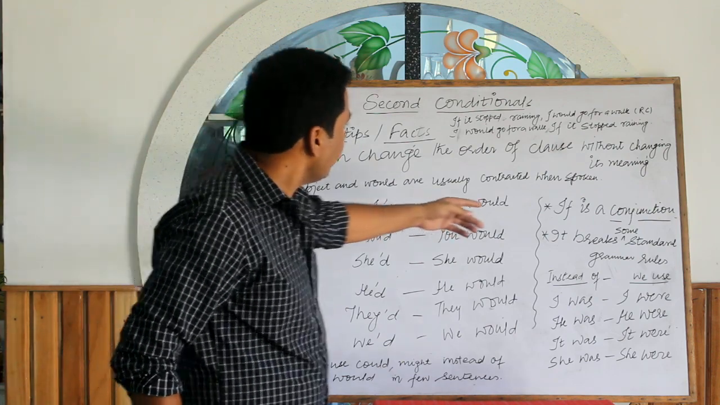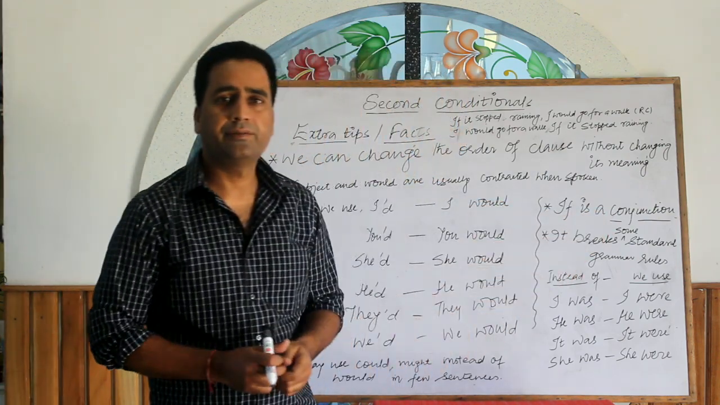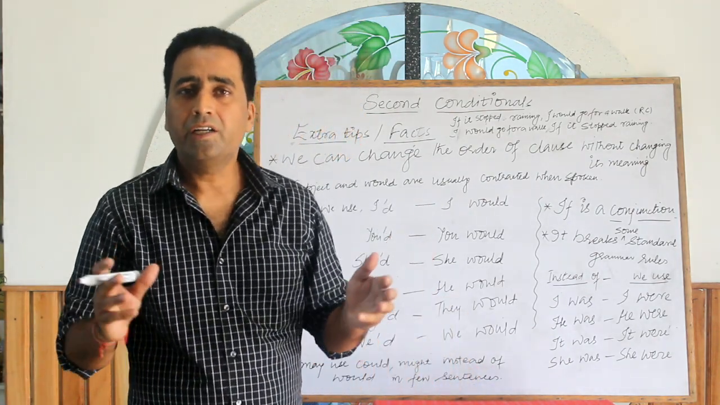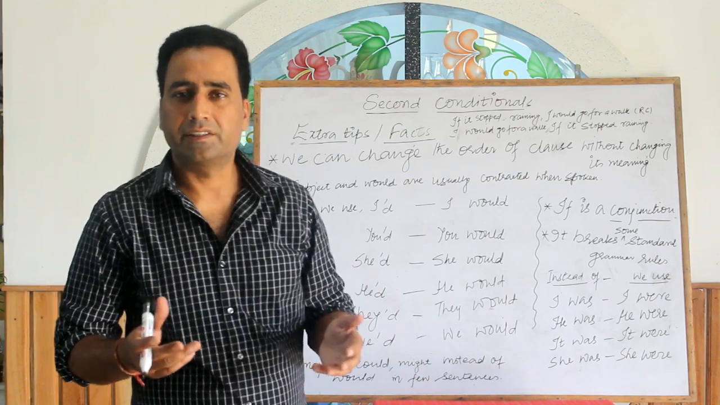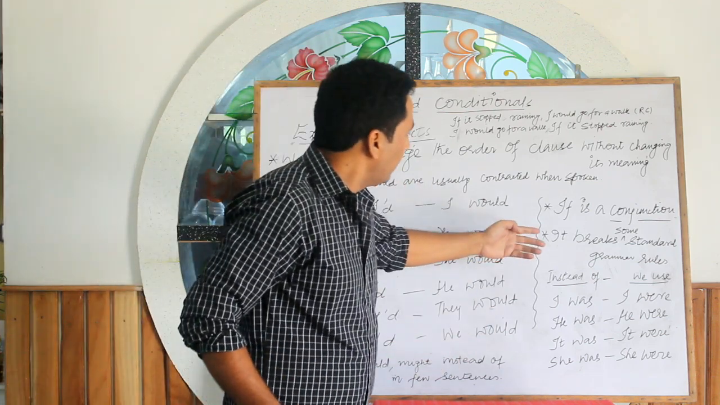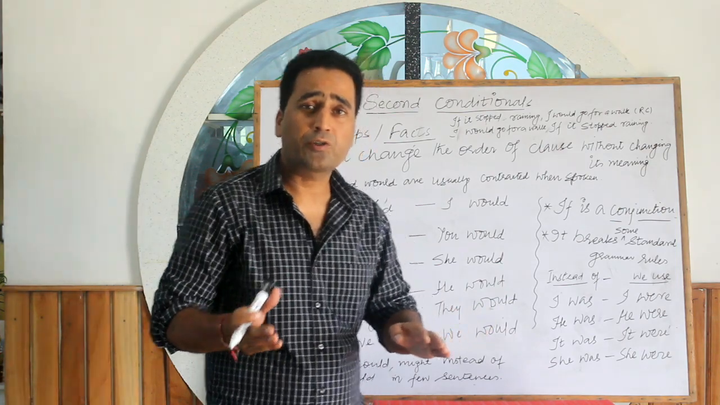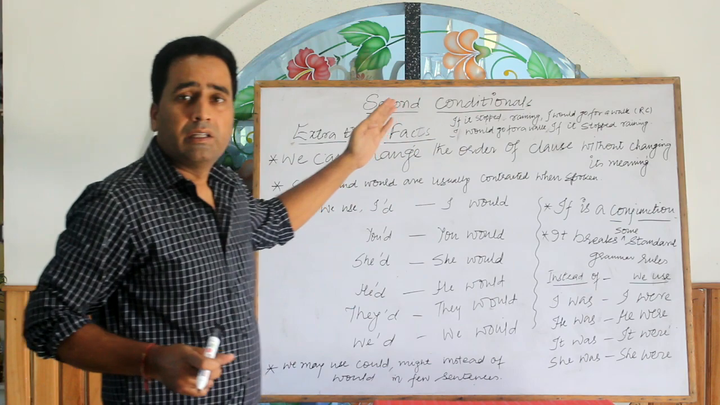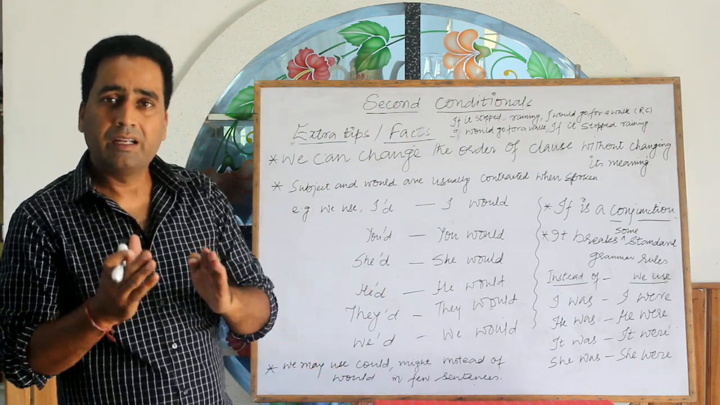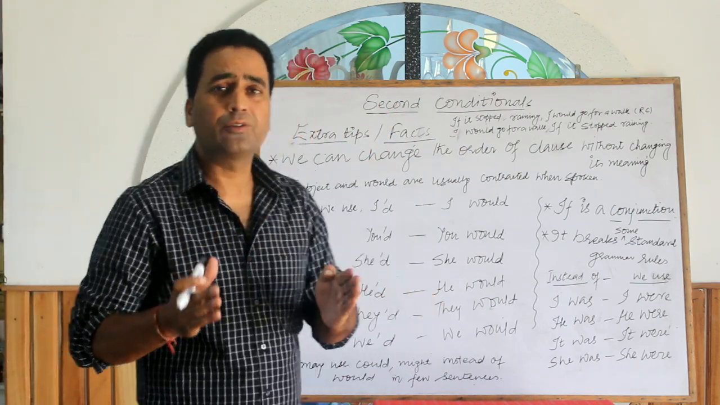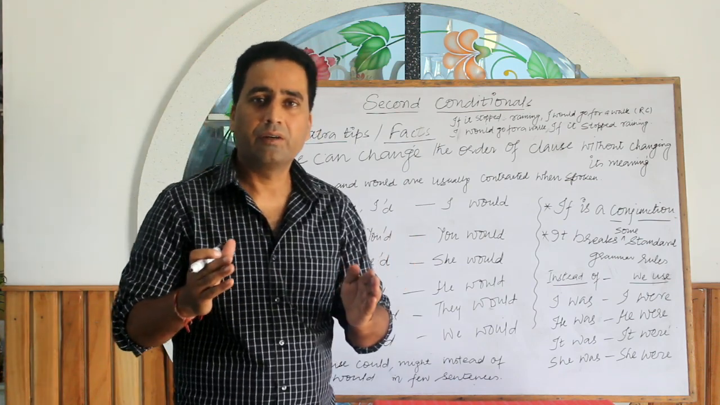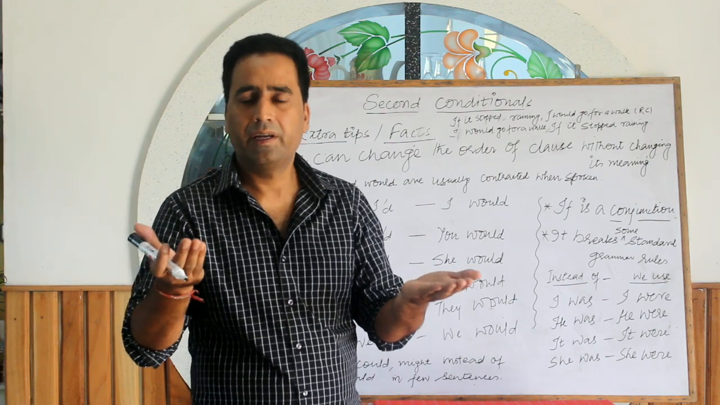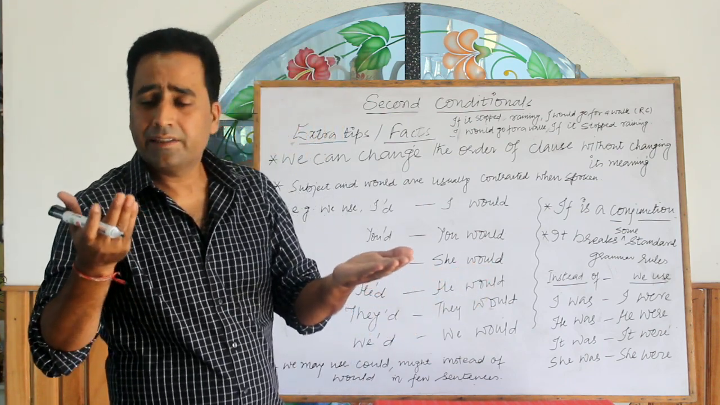Then, if is a conjunction. As you already know, if is a conjunction used to join two parts of a sentence or two clauses, and one part depends on the other. For example, the result clause depends on the conditional clause. One cannot happen without the other. If this happened, then this would happen.